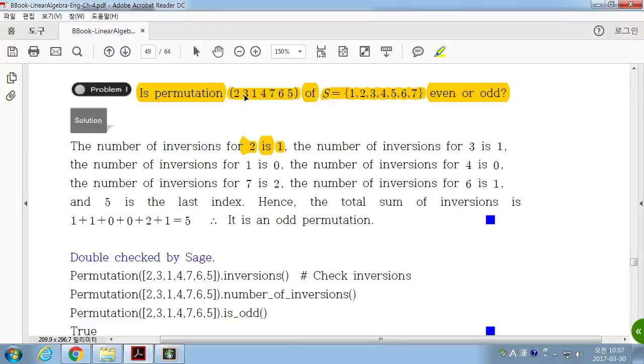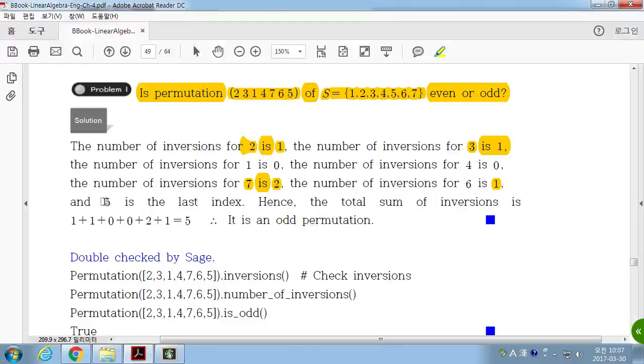For 3, you have what? You have the smaller number 1 only. So the inversion for number 3 is 1. For 1, there is no smaller number, so 0. For 7, you have 2. For 4, 0. For the other 7, you have 2 smaller numbers here. And for 6, you have 1 smaller number, 5.